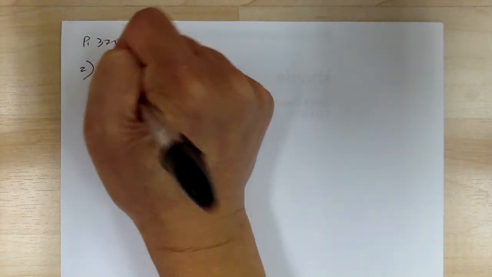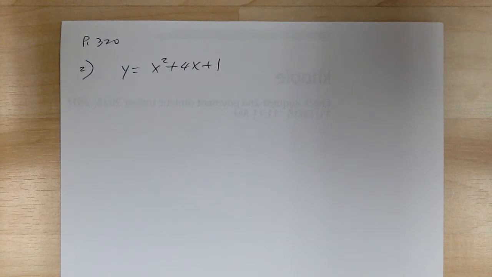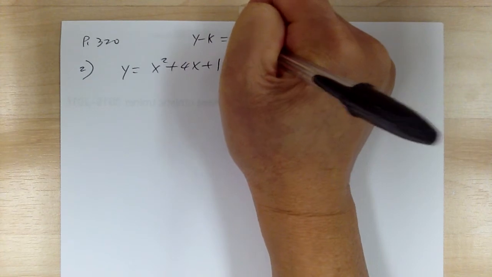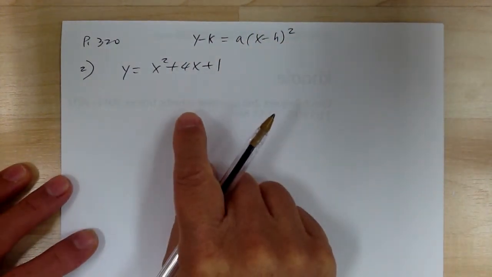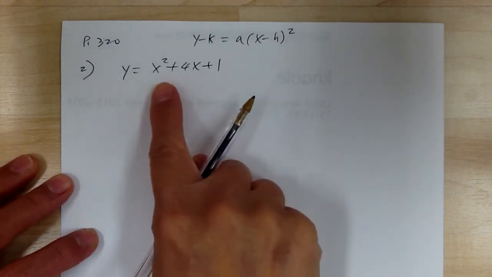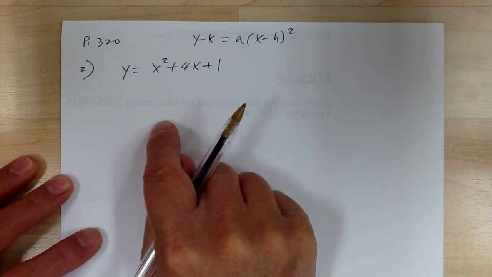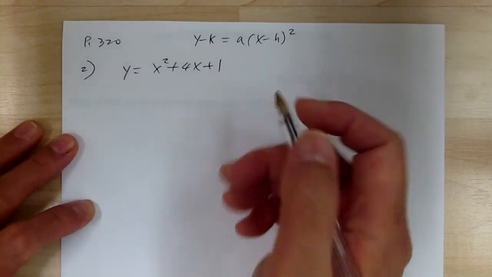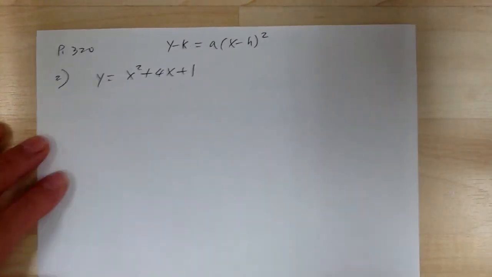So you have y equal to x squared plus 4x plus 1, right? They want you to write it in the form y minus k equal to a times x minus h squared. A couple ways you can do this. If you do it the long way, you have to complete the square. If you do it the short way, you don't have to complete the square. I'm going to do it the long way first, so don't do this one.